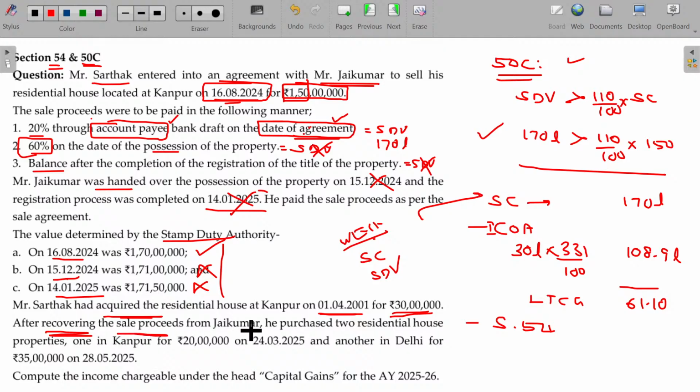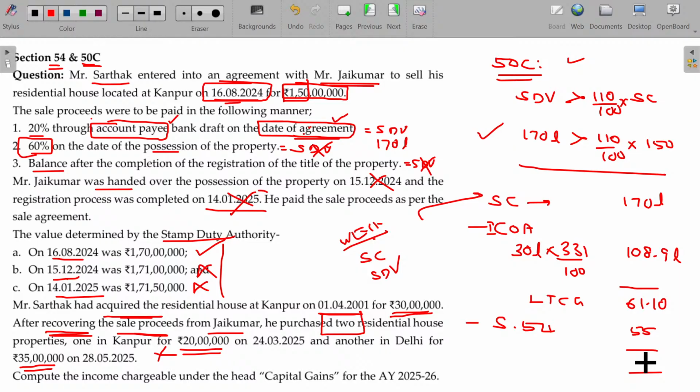After receiving the sale proceeds from Jay Kumar, he purchased 2 residential house properties. Will he be eligible for 2 house properties? Of course, the long-term capital gain being less than 2 crores, he is eligible for purchasing 2 house properties. One in Kanpur for 20 lakhs, another in Delhi for 35 lakhs. These two put together, you can claim 55 lakhs as deduction. The purchase should be done within 2 years from the date of sale of this asset. If you have not purchased, then the amount will be kept in a separate deposit scheme. That is not considered here.